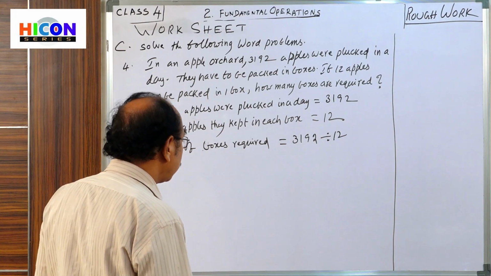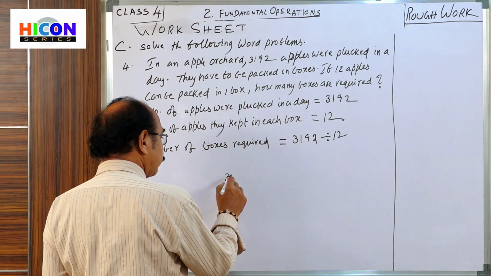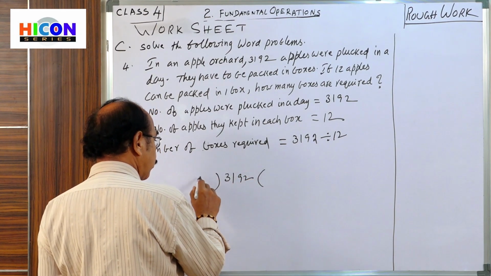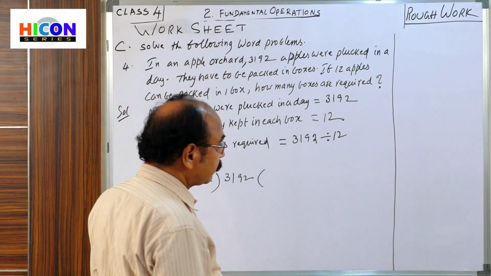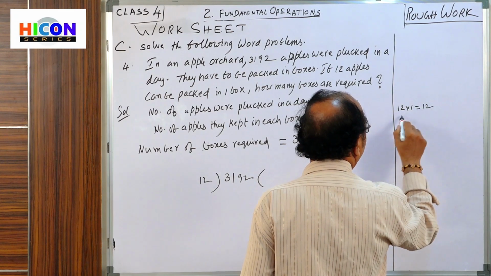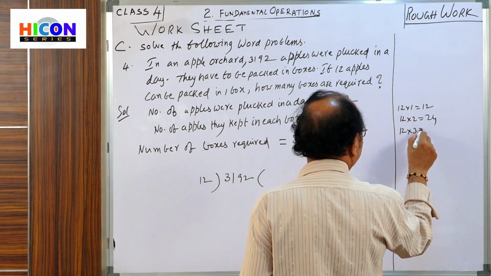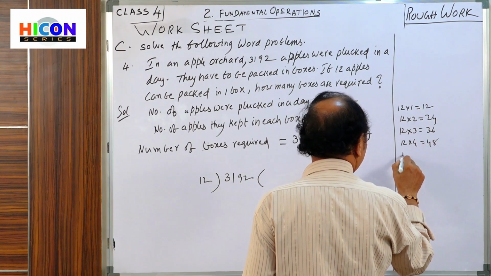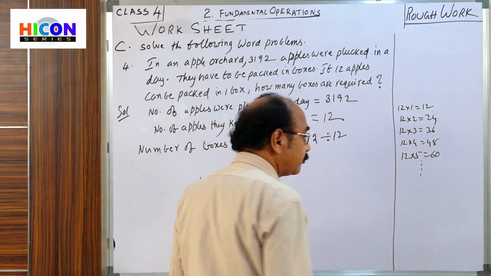Okay, children, 3192 divided by 12. Write the multiplication table of 12. 12 ones are 12, 12 twos are 24, 12 threes are 36, 12 fours are 48, 12 fives are 60, and so on.